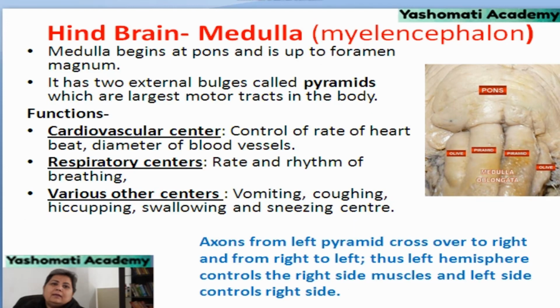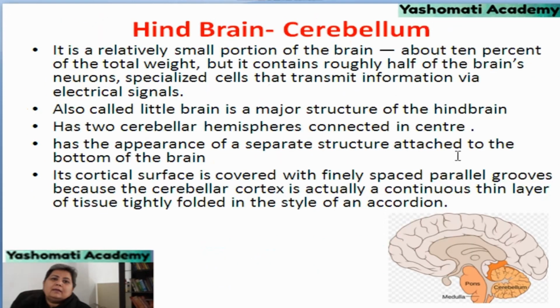The next part of the brain is the cerebellum. It is the hind part of the brain. It is a relatively small part, only about 10% of the total weight, but it contains roughly half of the brain's neurons, specialized cells that transmit information via electrical signals. So this is about the Purkinje cells which are present in this area, which are a very important part of this region of the brain. It is also called the little brain as it is the major structure of the hind brain.